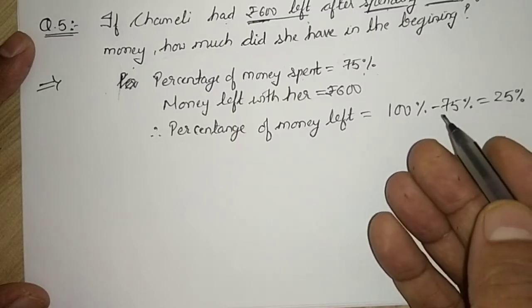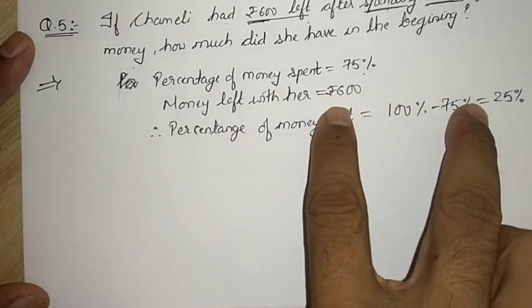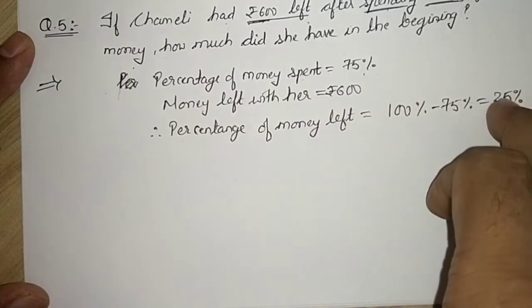Now we know we are having two terms, 600 rupees and 25 percentage.